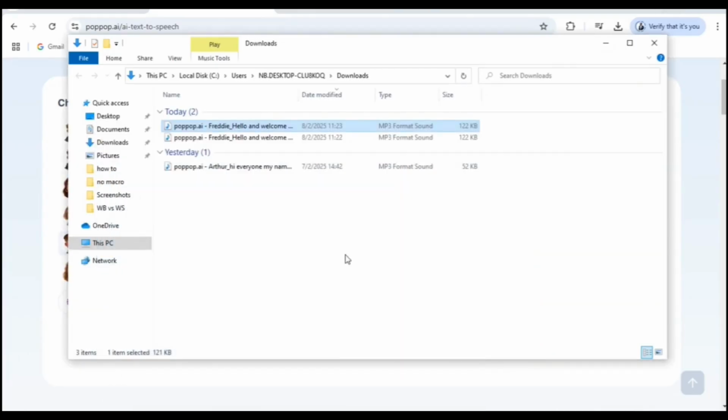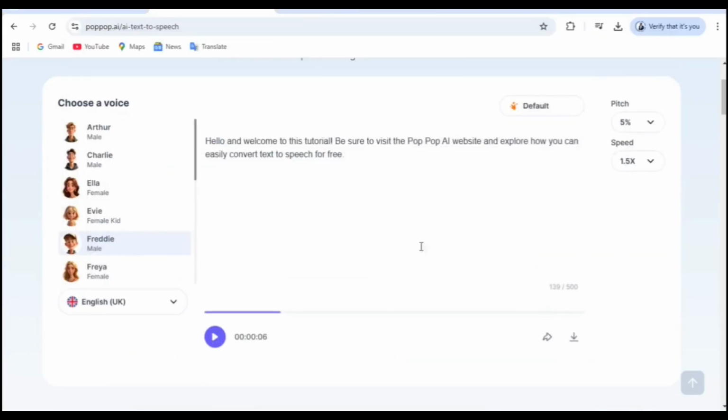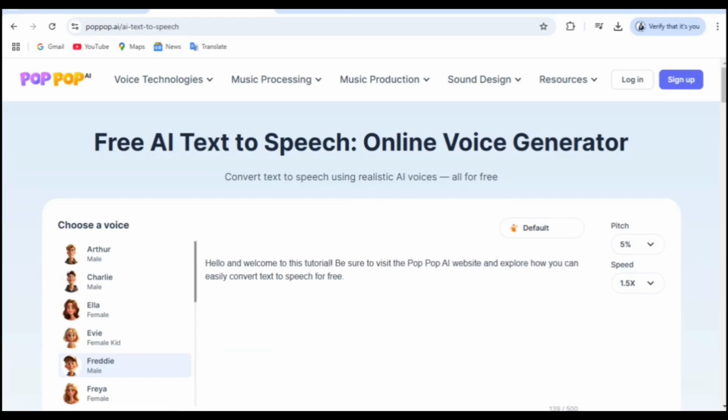In conclusion, for this lesson I actually used the Pop AI English UK Charlie voice, showcasing its pitch and speed adjustments. I've provided the link to the website below.